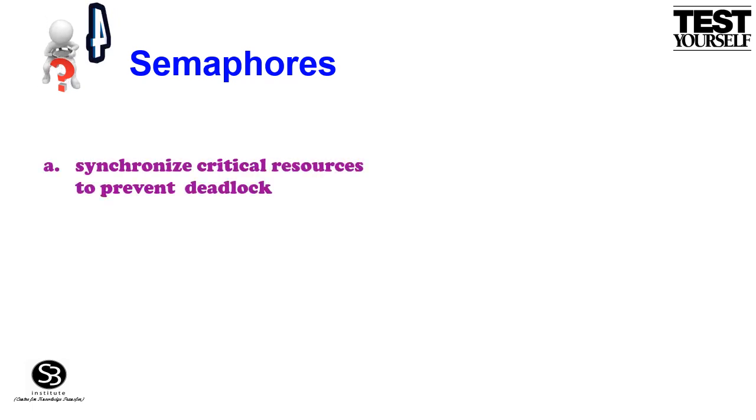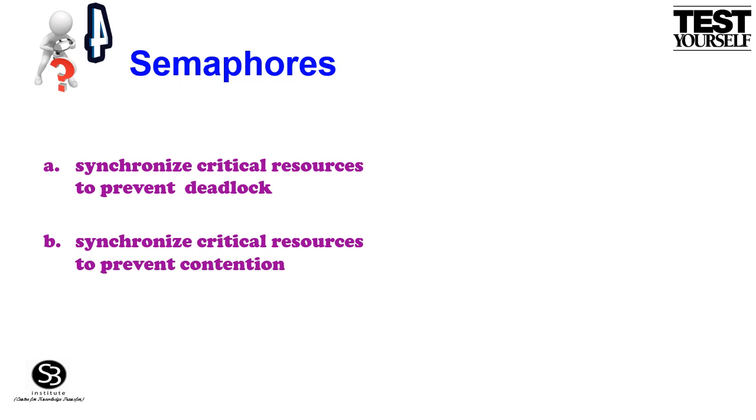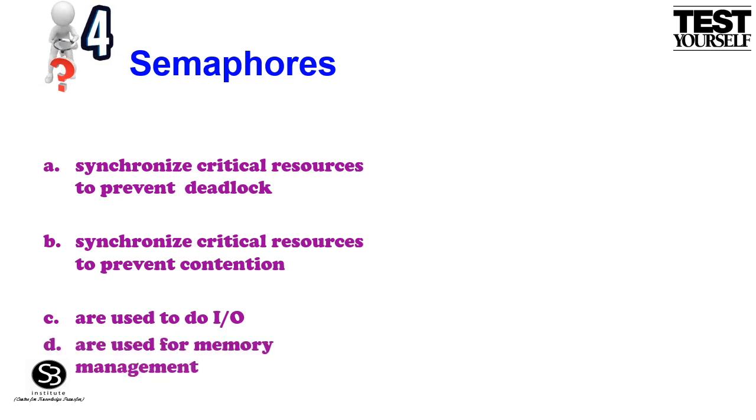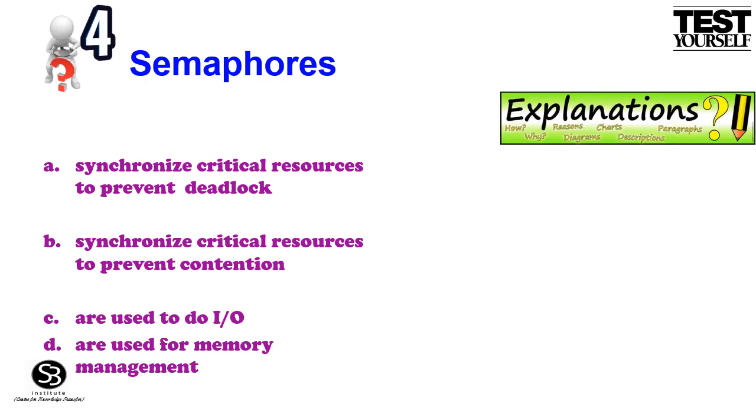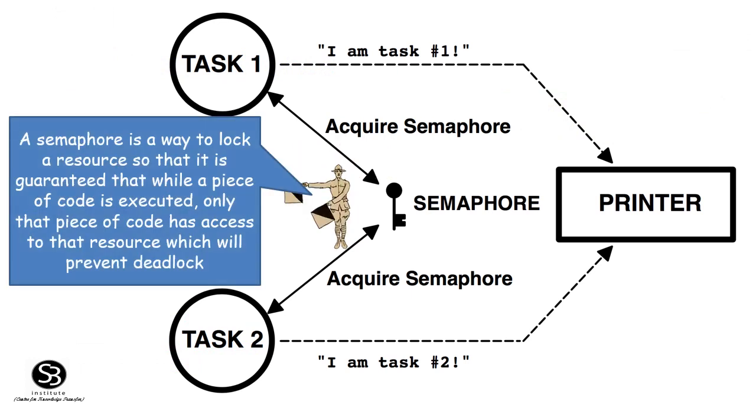Question. Semaphores. The given options are option A, synchronize critical resources to prevent deadlock, option B, synchronize critical resources to prevent contention, option C, are used to do input-output, option D, are used for memory management. Here are the explanations. Option A, synchronize critical resources to prevent deadlock. A semaphore is a way to lock a resource so that it is guaranteed that while a piece of code is executed, only that piece of code has access to that resource, which will prevent deadlock.